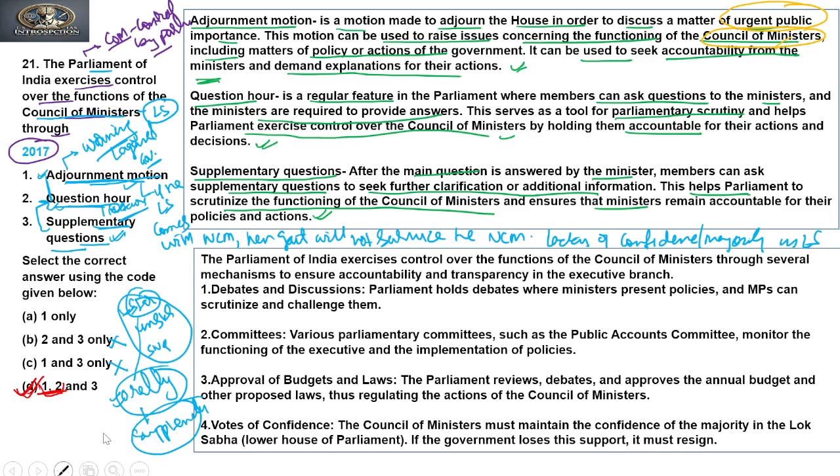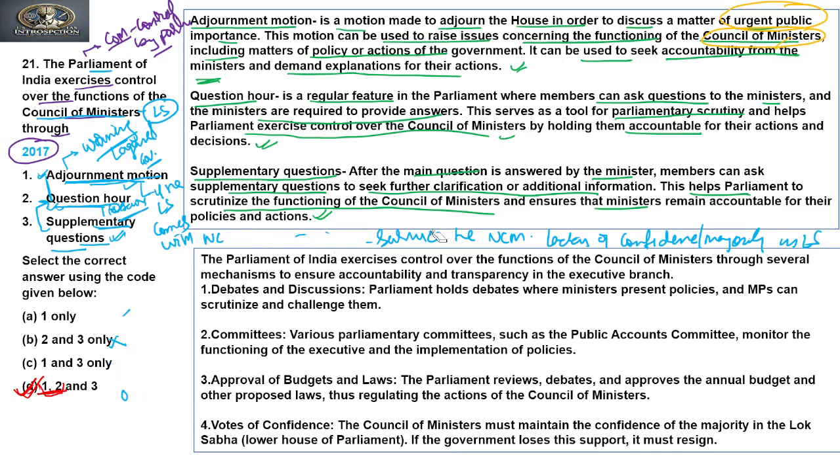Now we can see in the next box how the Parliament controls the executive or Council of Ministers.